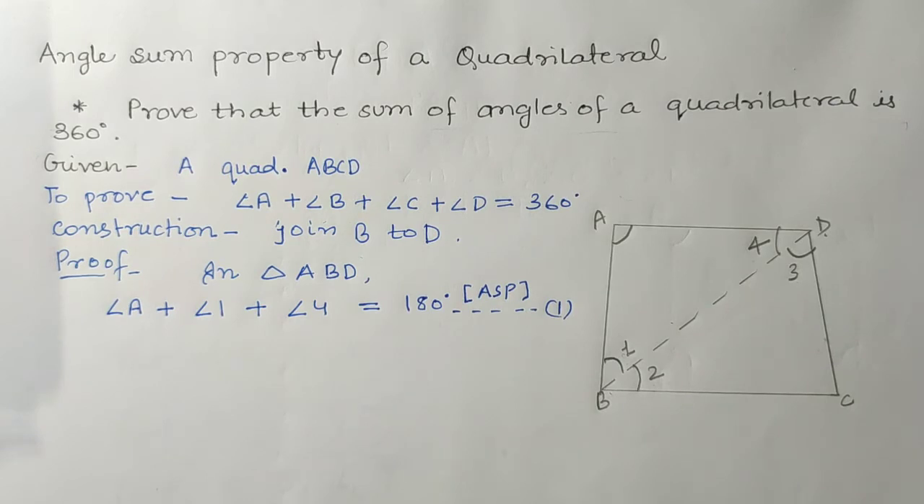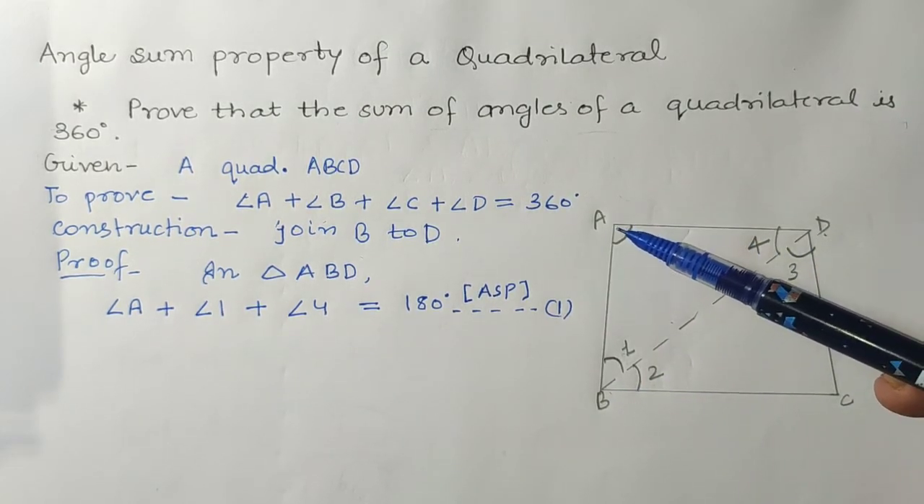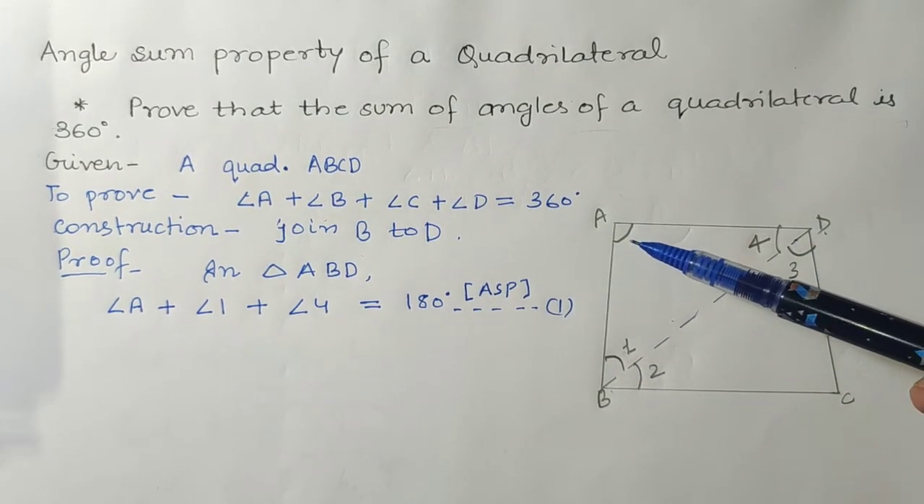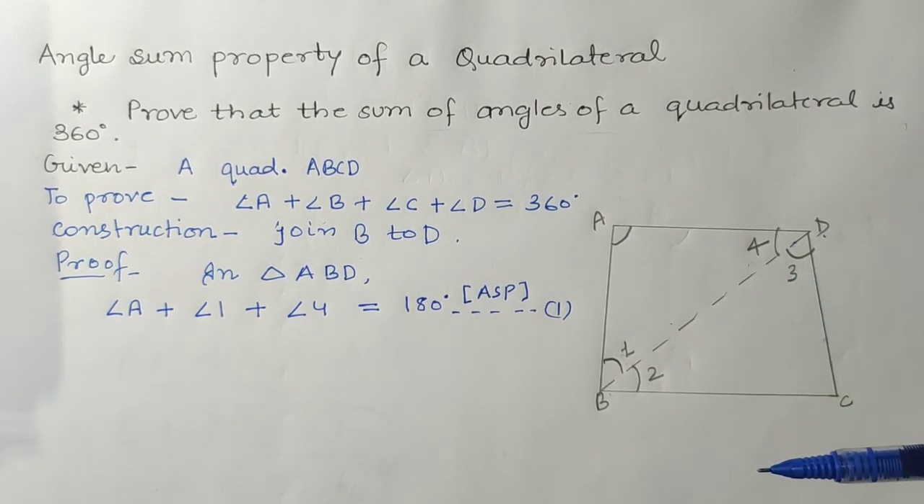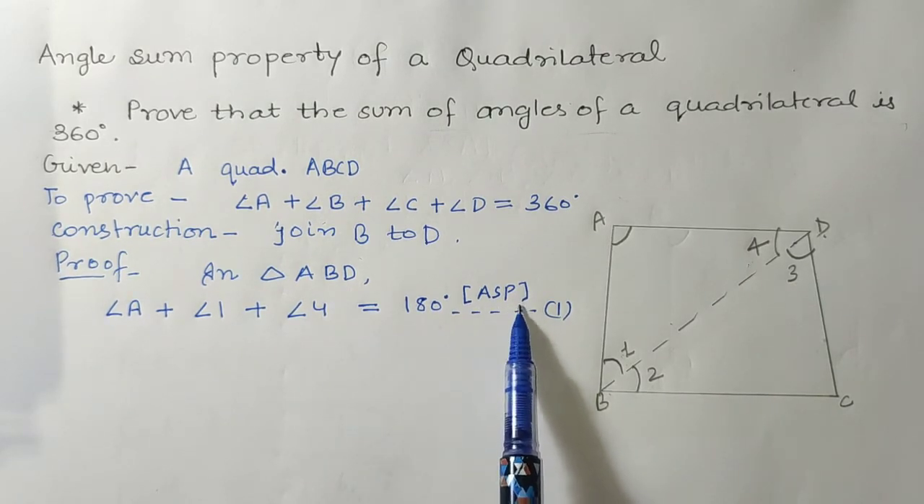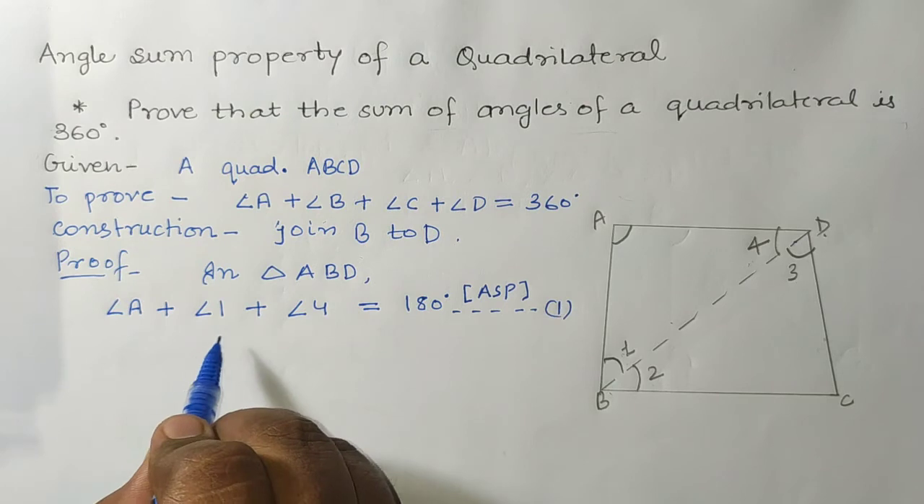Are you getting this point? We have joined B to D, and after that we are looking at triangle ABD. In triangle ABD, the sum of angle A plus angle 1 plus angle 4 should be equal to 180 degrees, because we have already studied the angle sum property of a triangle, where we have studied that the sum of all angles of a triangle is 180 degrees. So students, this is equation number 1.